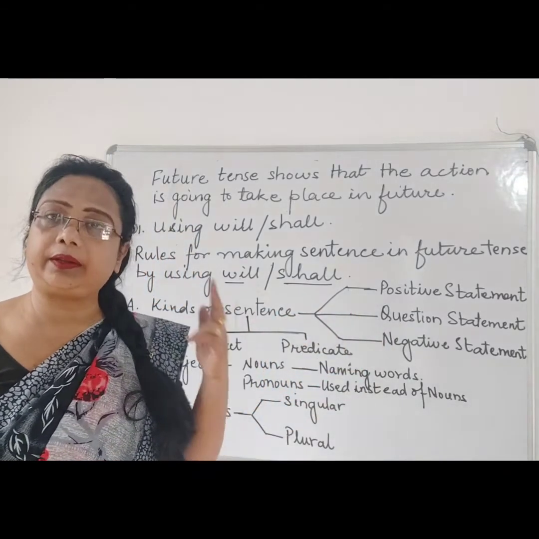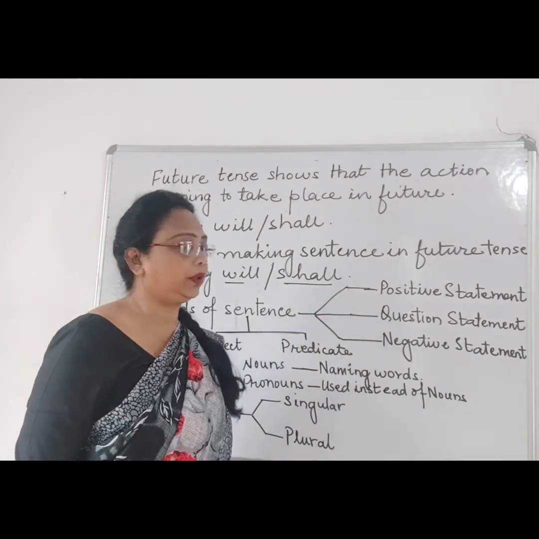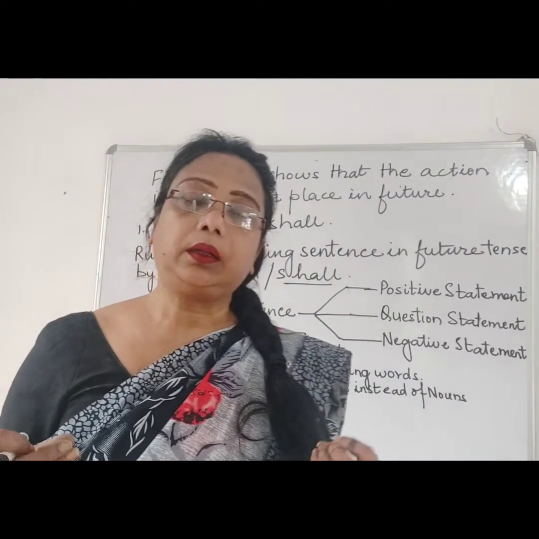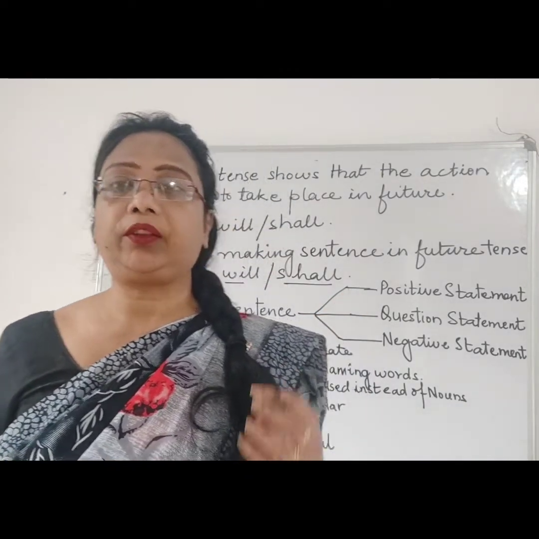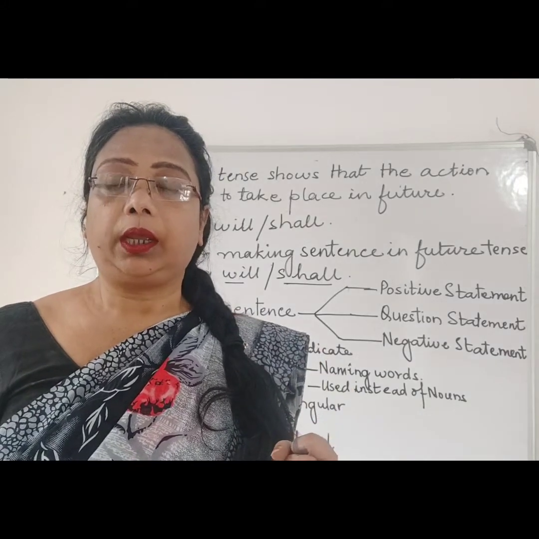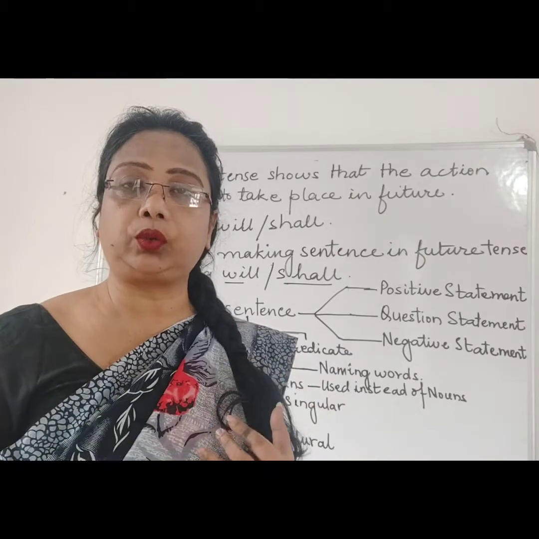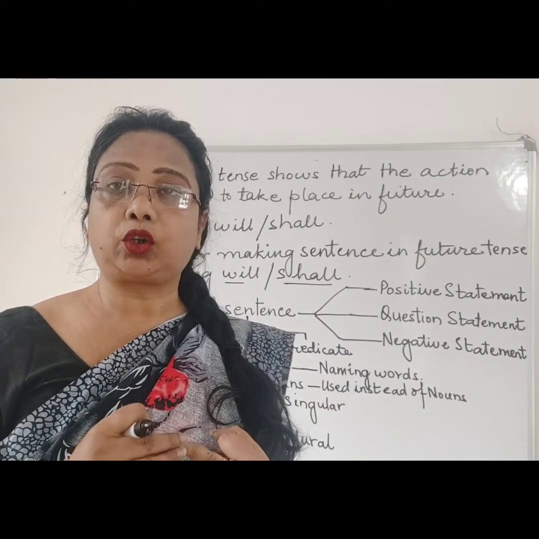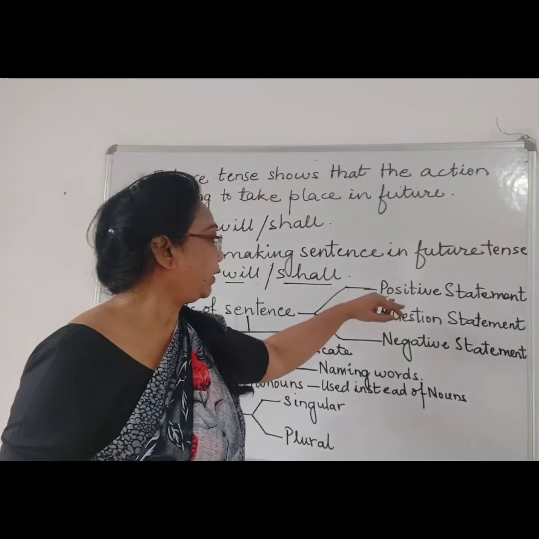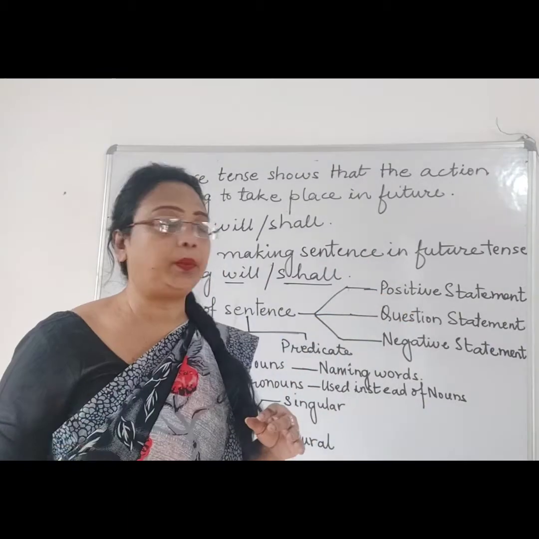Statement or sentence is just the same. A positive sentence has facts, truth, habits, right? The sentences which are showing habitual actions, facts, truth, they are positive sentences. It is written in a simple form.